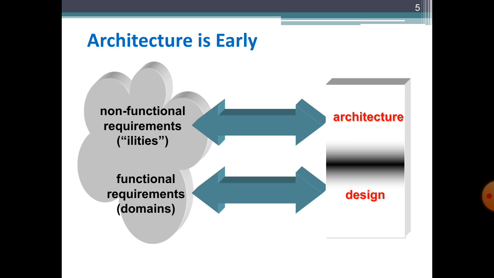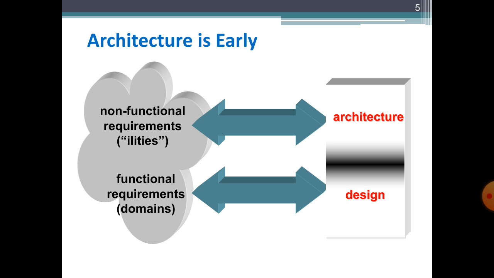Architecture is concerned with the non-functional requirements, and the detailed design is concerned with the functional requirements, and these non-functional requirements are hard to measure and hard to achieve. So architecture provides different quality attributes to the system as well. And this diagram shows us architecture is earlier than the design.